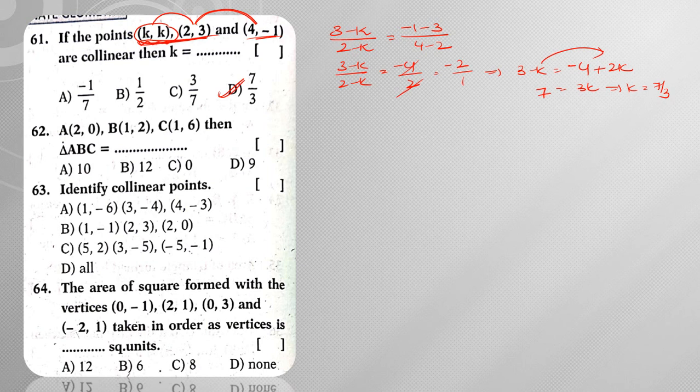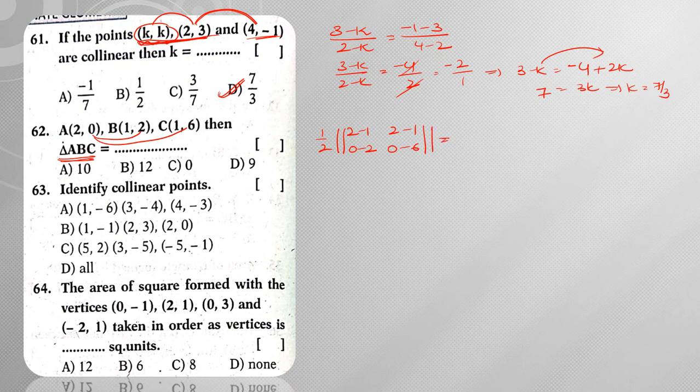Next, 2 comma 0, 1 comma 2, 1 comma 6. These three are vertices of triangle ABC. Then what is the area of triangle ABC? Follow the formula: half into modulus of determinant of x1 minus x2, x1 minus x3. So 2 minus 1, 2 minus 1. Understood? Simply follow this formula. Next, y1 minus y2, y1 minus y3, which gives me 0 minus 2, 0 minus 6.